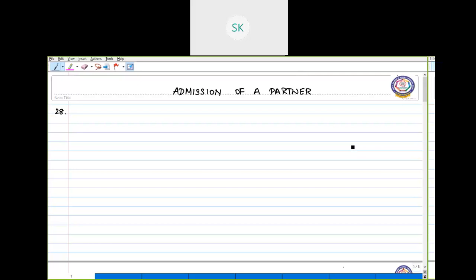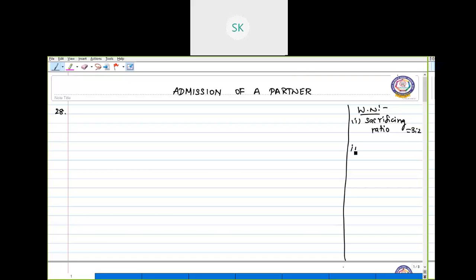Now we have to see how much is the share of goodwill Z has to bring. So now we'll see the working notes only for that. In working notes, first we have to say how much is the sacrificing ratio of the existing partners. Here, as the old ratio is remaining the same, 3:2 shall be the sacrificing ratio also.